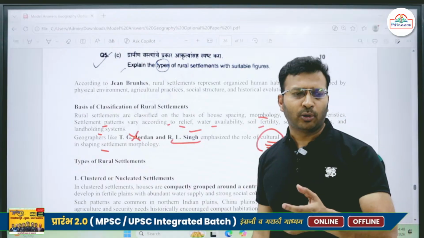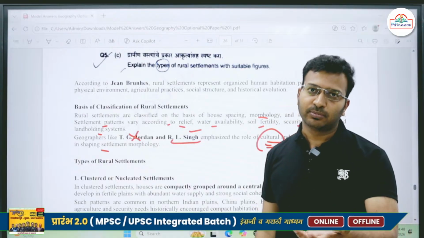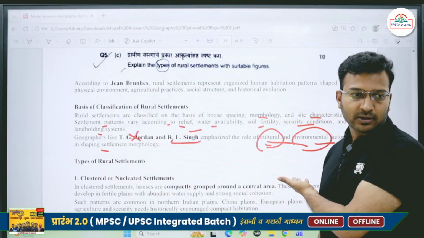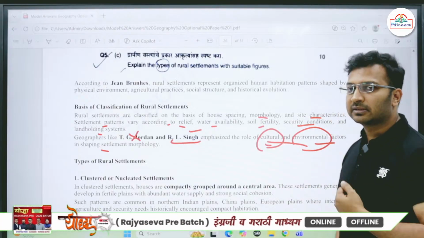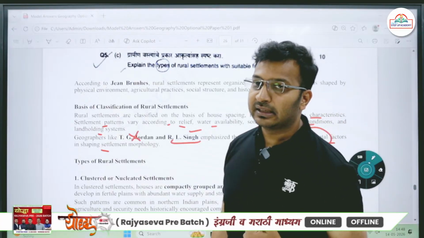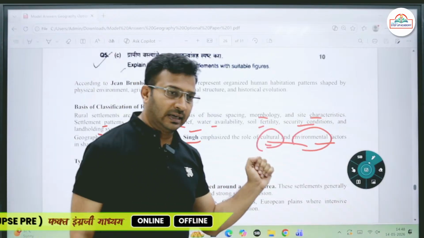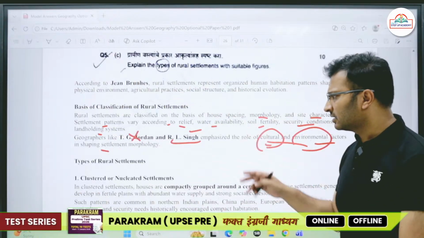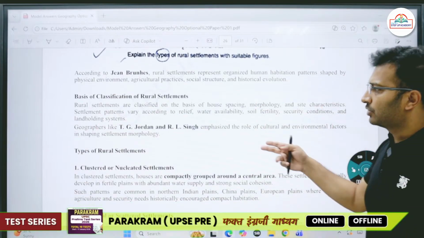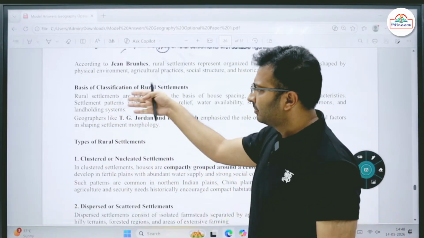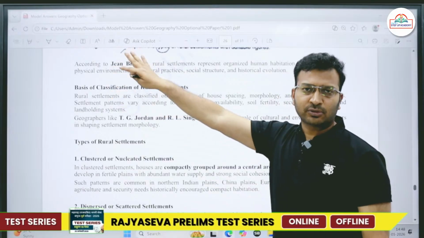If I talk about Indian society, it is mostly dependent upon culture. Okay, so homogeneity of the culture plays a very significant role in the settlement types of Indian rural settlement. Okay, so these are some bases. Depending upon that, you can simply write this part or this part, you can write either of the two.